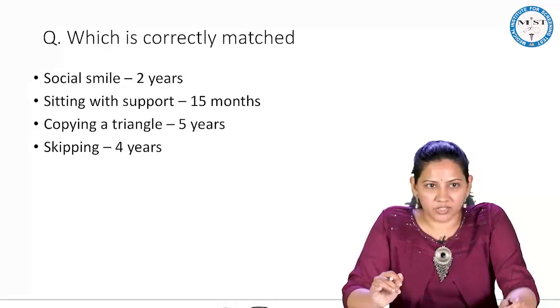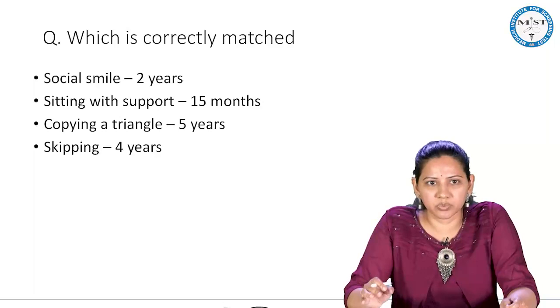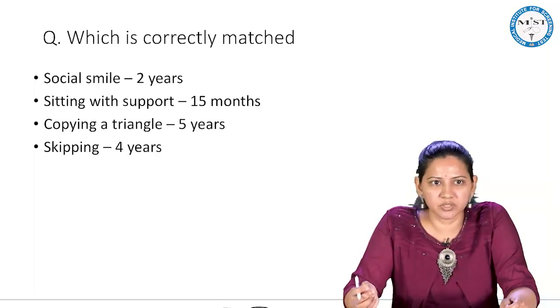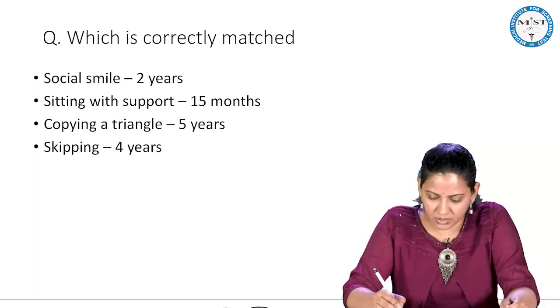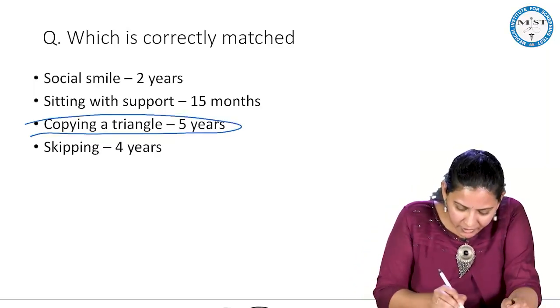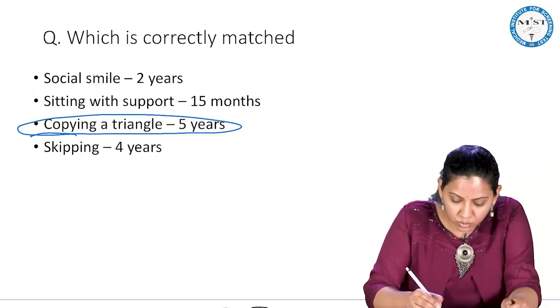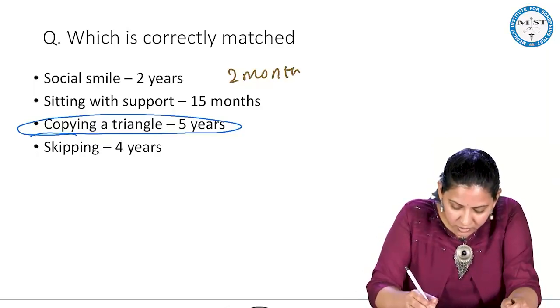Which is correctly matched? Social smile is at 2 years, sitting with support is 15 months, copying a triangle is 5 years, skipping is 4 years. Yes, straightforward. So what is the answer? Copying a triangle. Why? Social smile is 2 months, it is not 2 years.